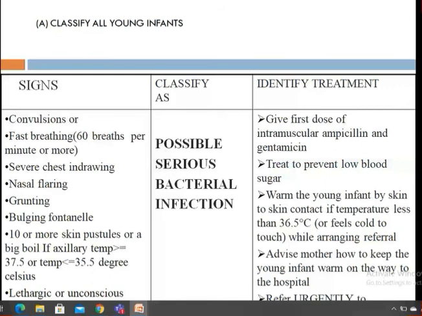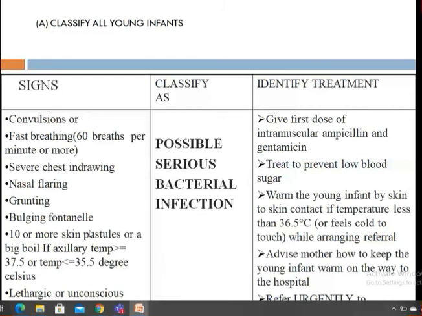But in case of bacterial infection, when they breathe in, their lower chest and abdomen will suck in, they will move inside. That is called chest indrawing. And nasal flaring is when the accessory muscles work excessively. When there is a breathing problem, there will be nasal flaring, and a grunting sound will be produced during inspiration. There will be bulging fontanelle, and 10 or more skin pustules, or a big boil.